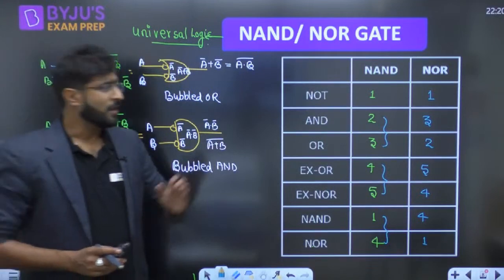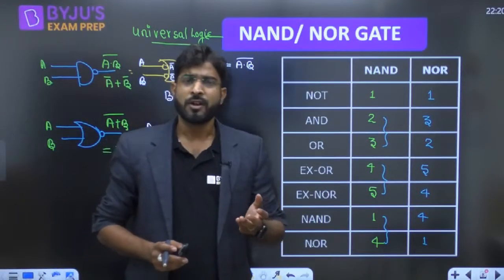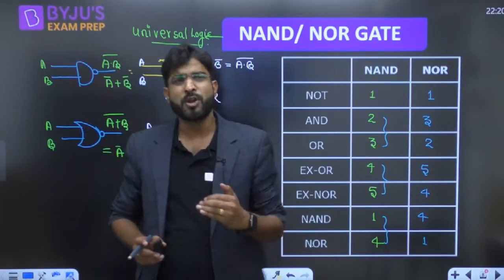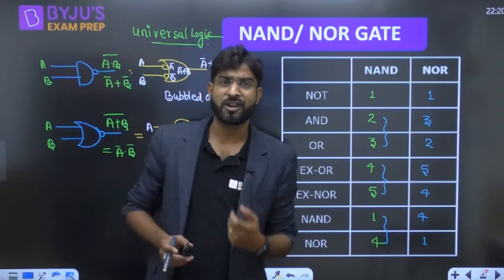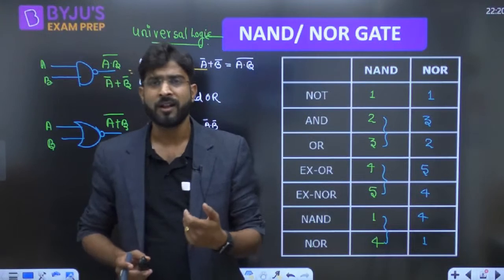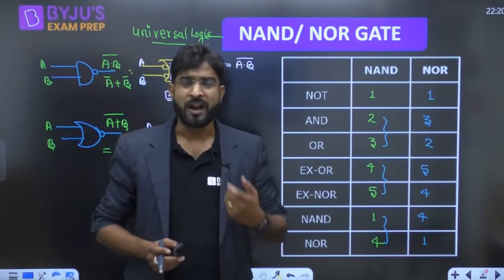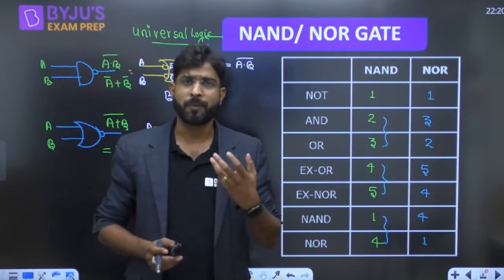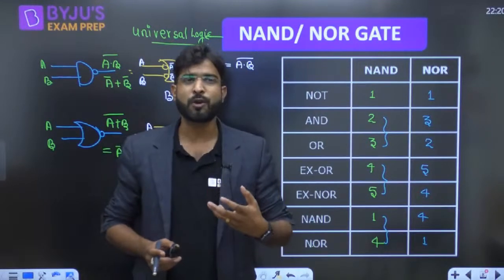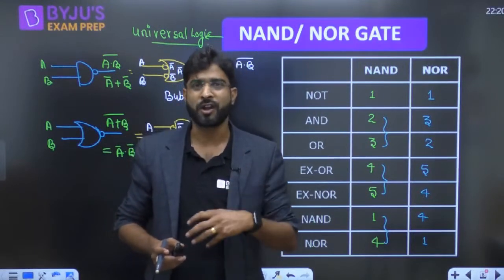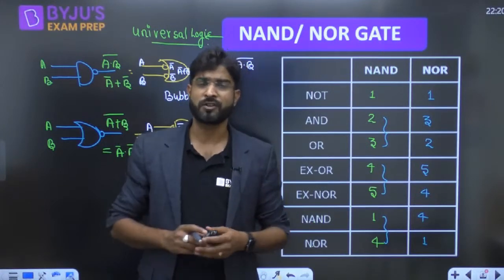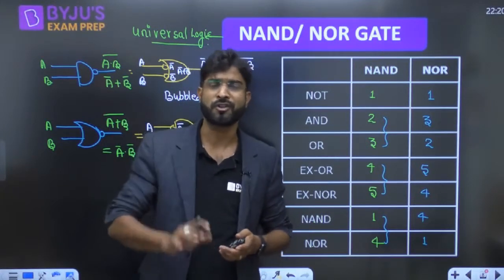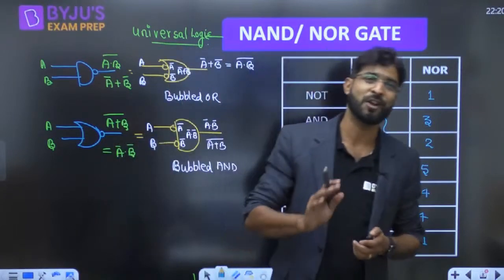One thing more. NAND and NOR are called universal logic. So how are we going to implement any Boolean function with the help of the NAND gate and NOR gate? I have already taken one session, already available on YouTube. If you have a doubt and if you want more command over the topic, how to find out the minimum number of NAND gates and NOR gates for any Boolean function, then you can watch that session, available free of cost on YouTube, guys. Watch that session, very, very important.